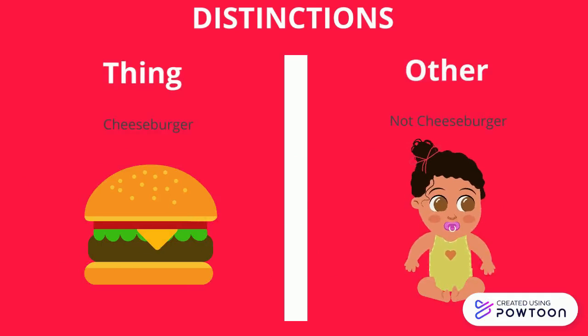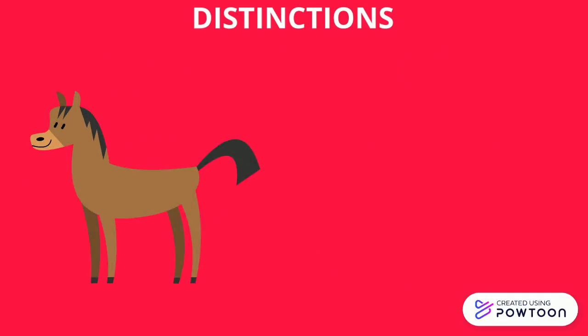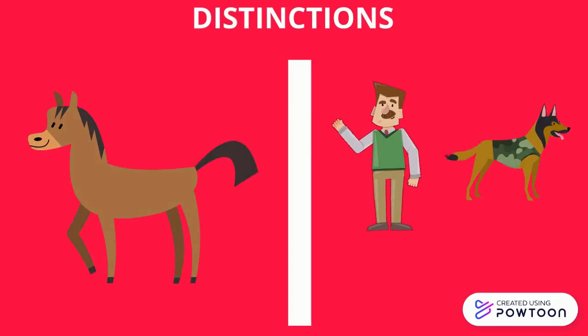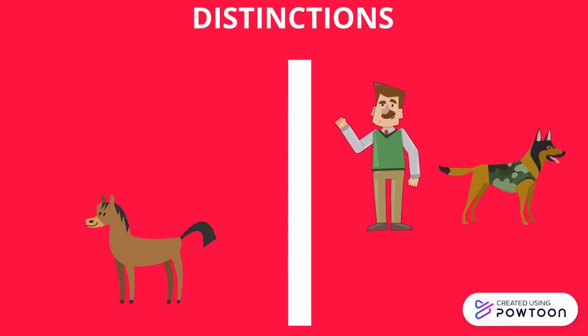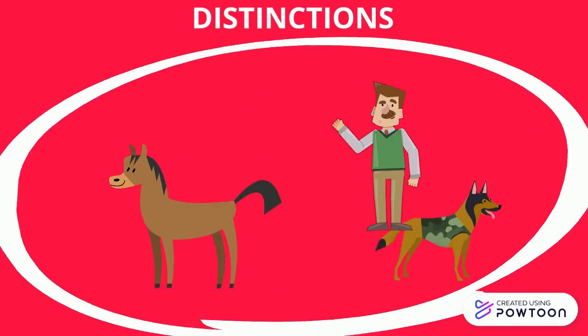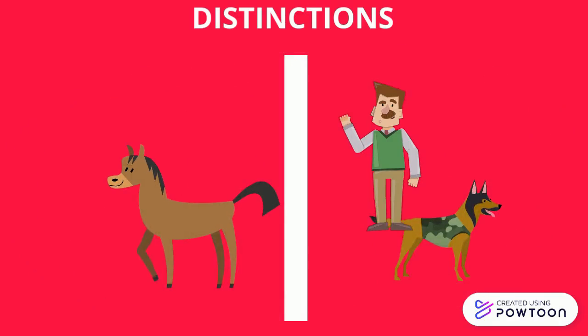Let's look at another example. This is a horse, and these are not horses. But we can also make distinctions based on number of legs, or who eats meat. Notice that the dog, horse, and human can all be grouped together or apart, depending on what distinctions we decide are important.